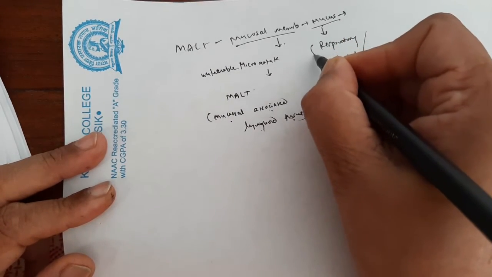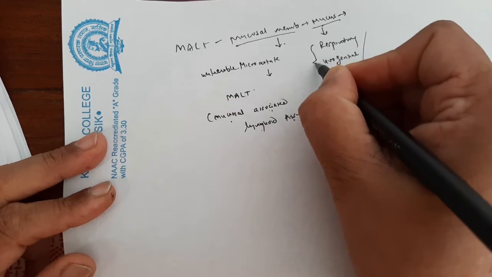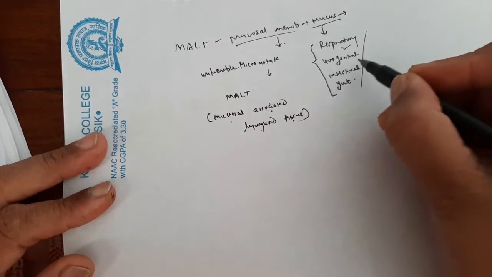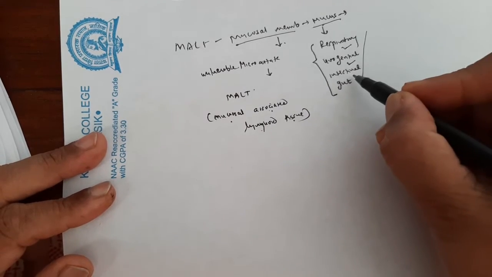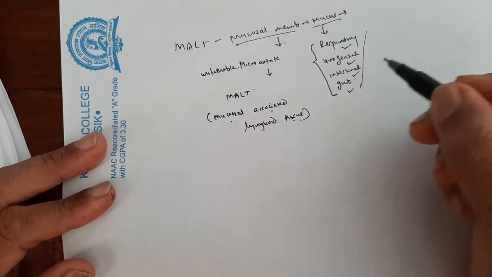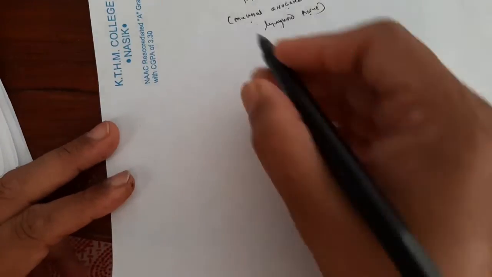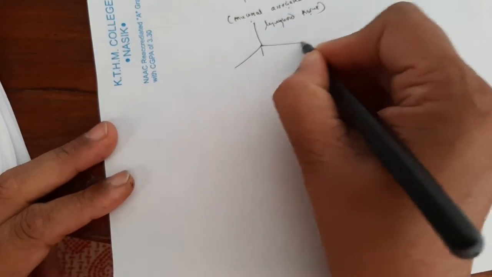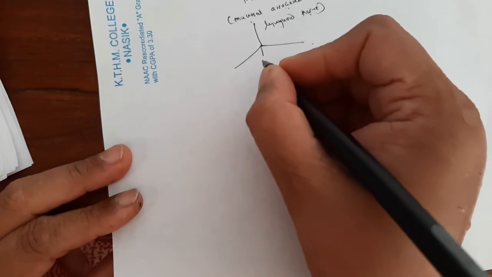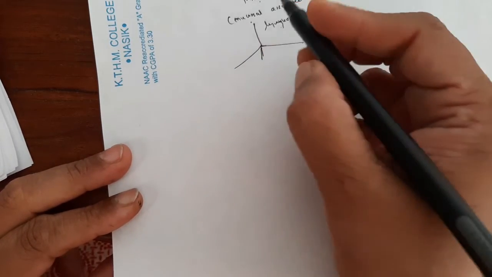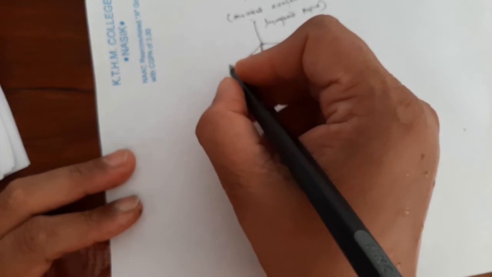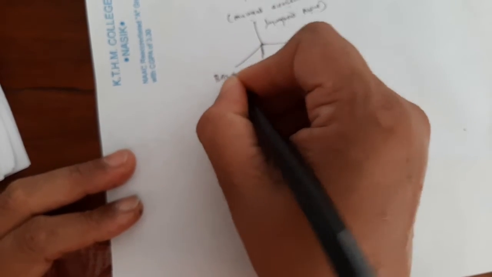It means that these mucosal associated lymphoid tissues are associated with the respiratory, the urogenital, the intestinal, and the gut regions. Therefore, depending upon the specificity, depending upon the location where the mucosa associated lymphoid cells are present, they are differentiated into BALT.